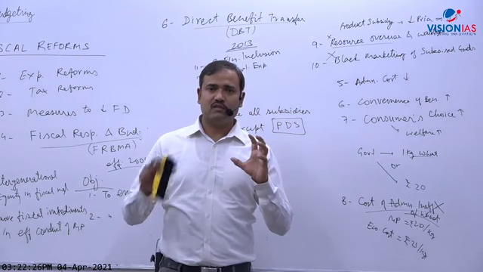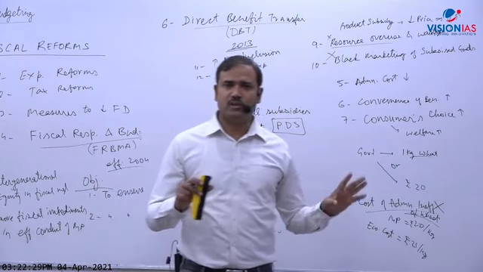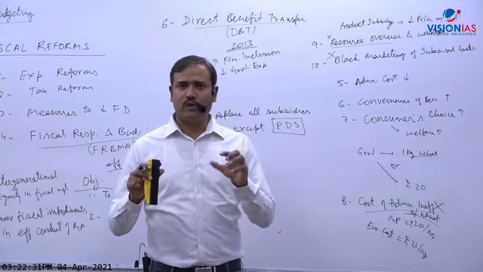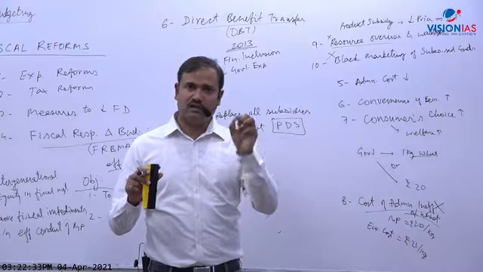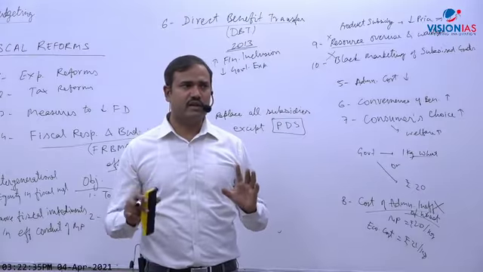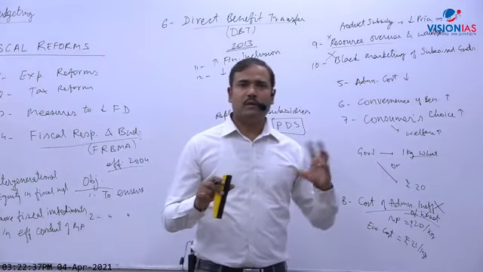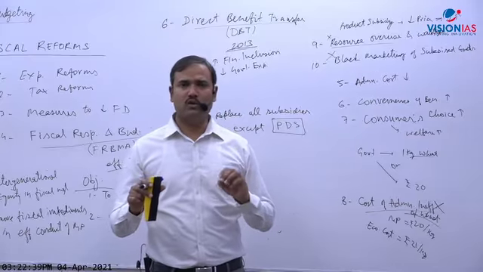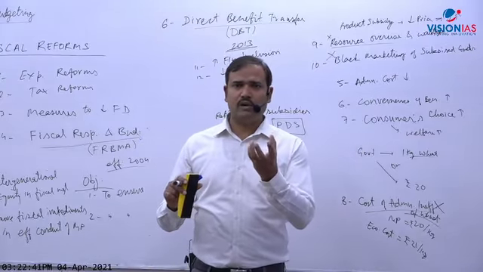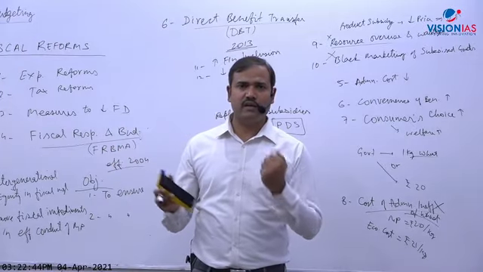Why? Because if the government abandons the ration shops, the vulnerability of poor people will increase and hunger will certainly increase, quite significantly. The reason is that the government may transfer money into the account of a poor person for food, and the person may be a drunkard, may drink, and the family may be hungry.